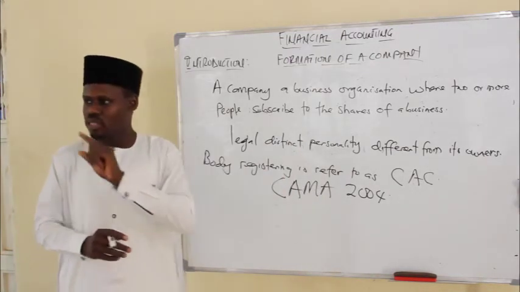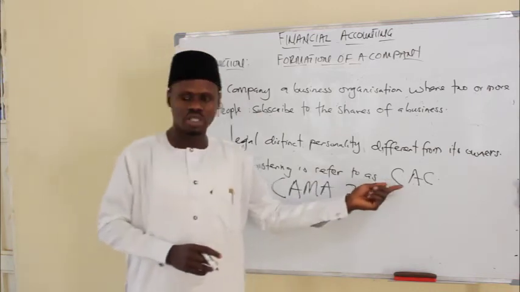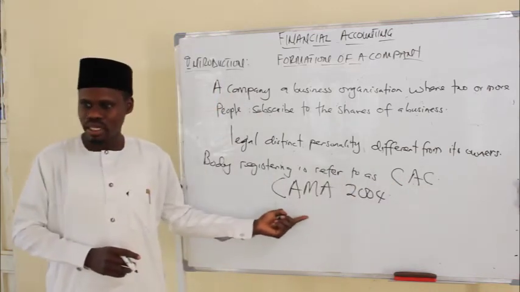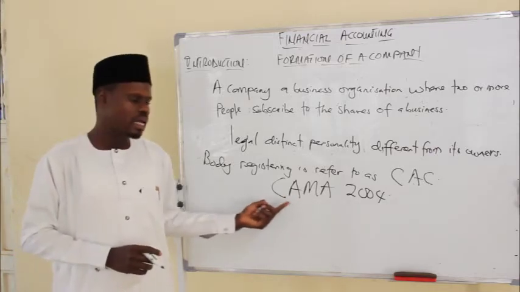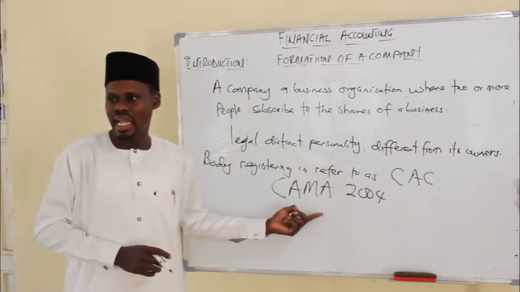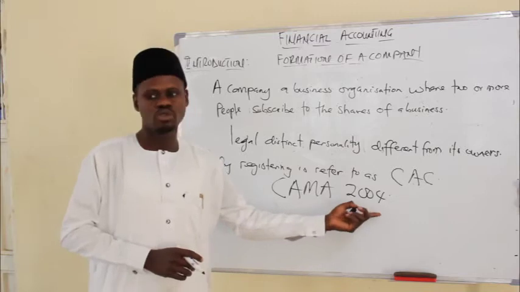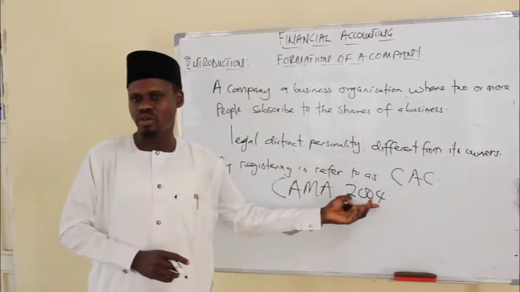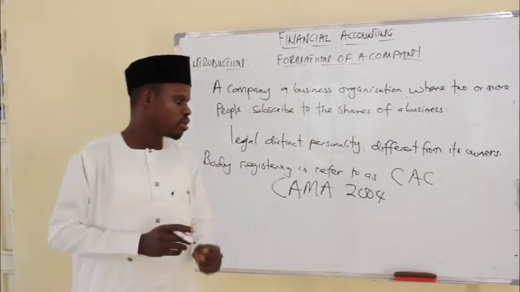So again, if you want to establish a company in Nigeria, you go to the Corporate Affairs Commission. The law that regulates a company in Nigeria is referred to as CAMA, Companies and Allied Matters Act of 2004. We have previous acts, but this is the most recent one.